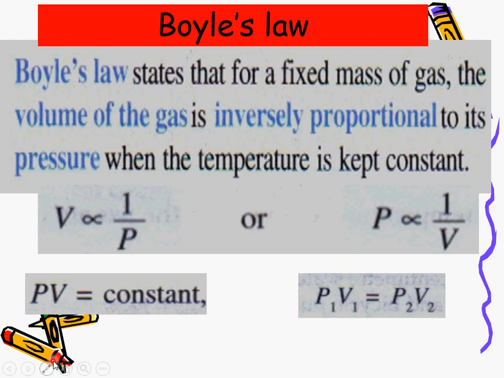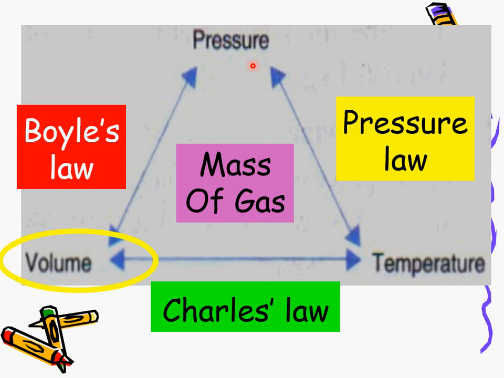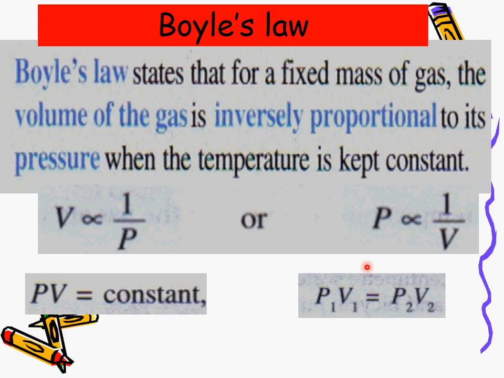Now we look at specifics. What is Boyle's law? You know Boyle's law from the triangle just now. Boyle's law investigates the relationship between the volume of the gas and the pressure of the gas when the mass and the temperature of the gas are constant.